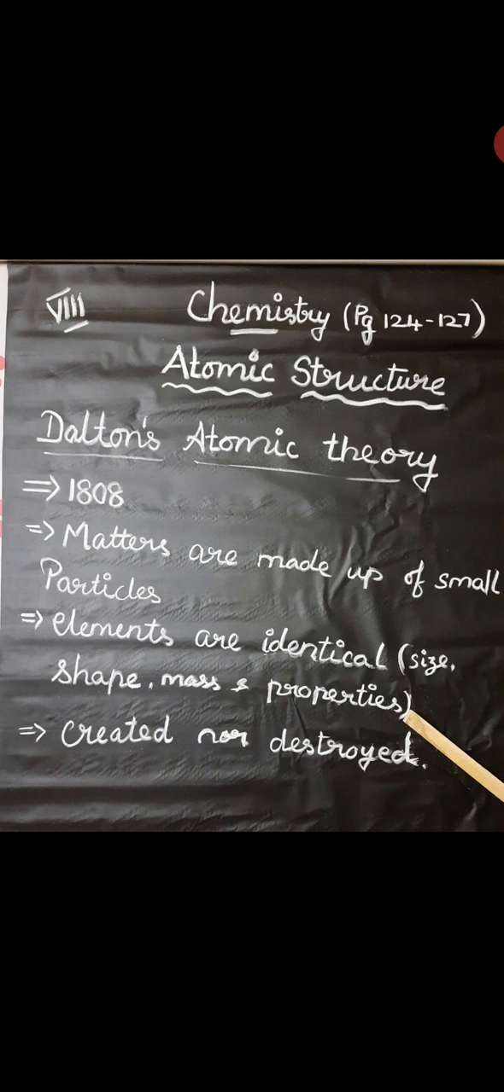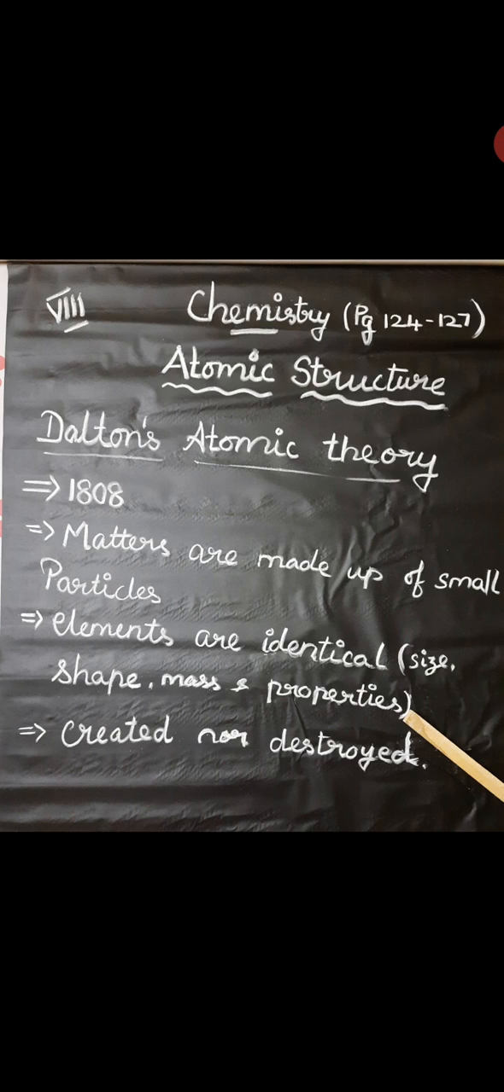Next, atoms of different elements have different sizes, different mass, and they possess different properties also. Each and every element has a different size, different mass and different properties. The atom can be neither created nor destroyed, that is, the atom is indestructible.